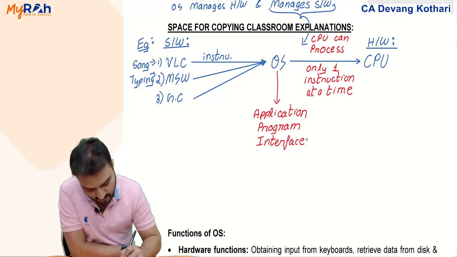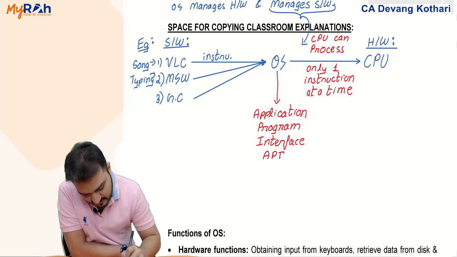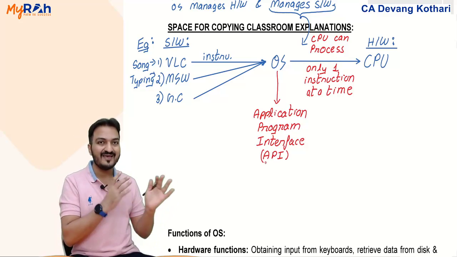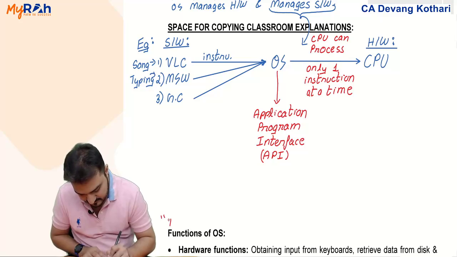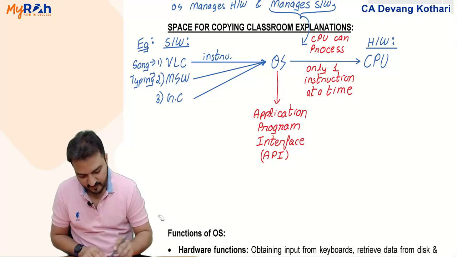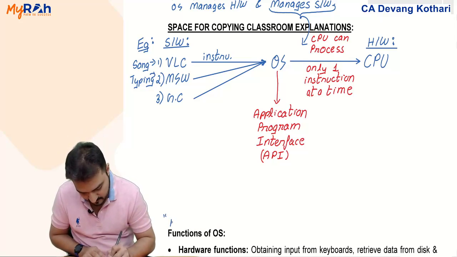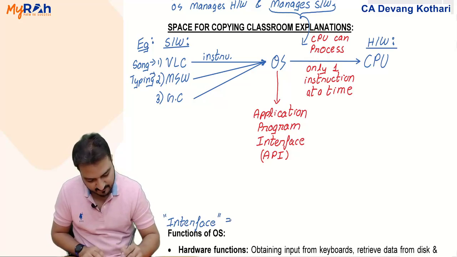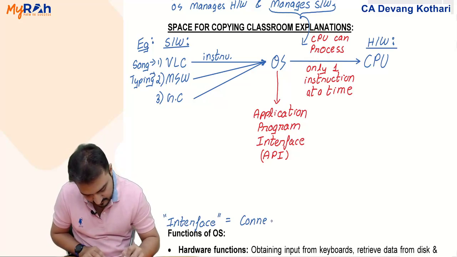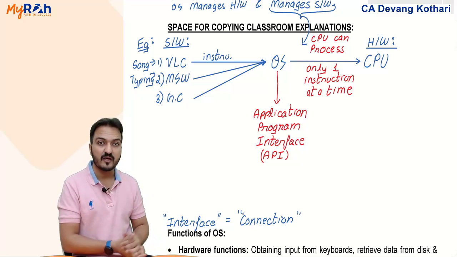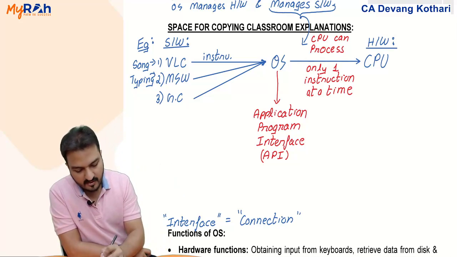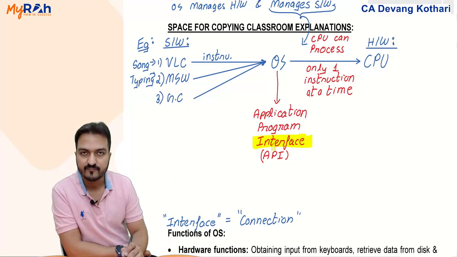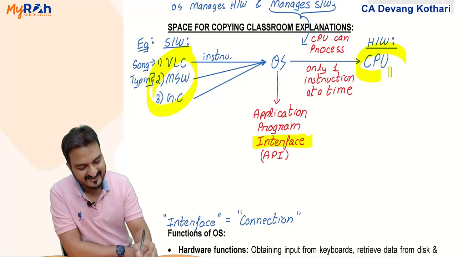Application program interface, or in smaller words, API. Well, in that, remember the word interface. The word interface has a particular meaning. Remember, interface simply means connection. Interface means a connection, meaning operating system is providing what? Operating system is providing a connection between application programs and the CPU.